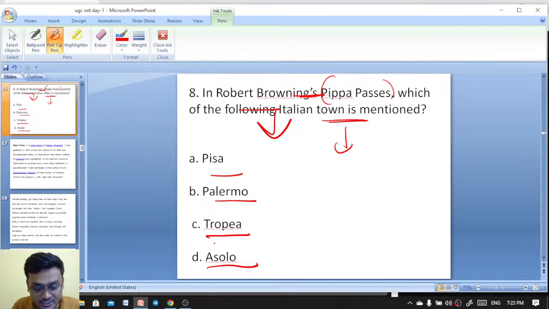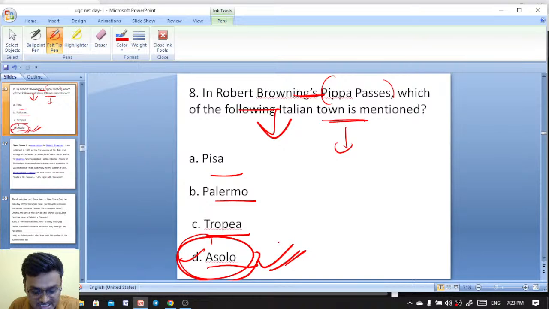So here the right answer is actually, let me answer. Yeah, these are new questions. Definitely you will be getting them. In Robert Browning's Pippa Passes, which of the following Italian towns is mentioned here? Okay, it is Asolo. Asolo is the right answer.